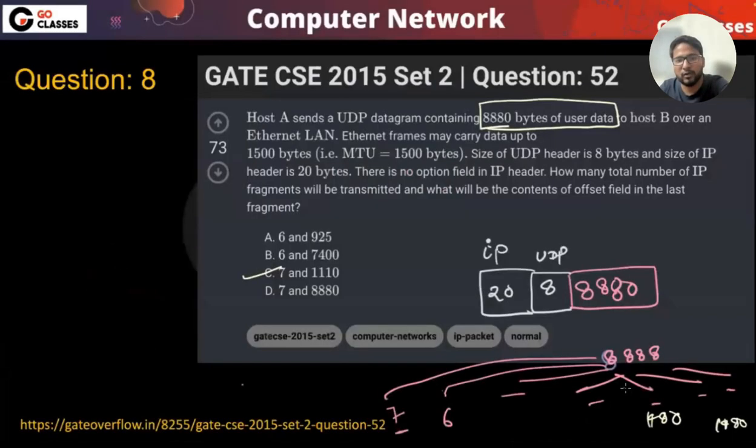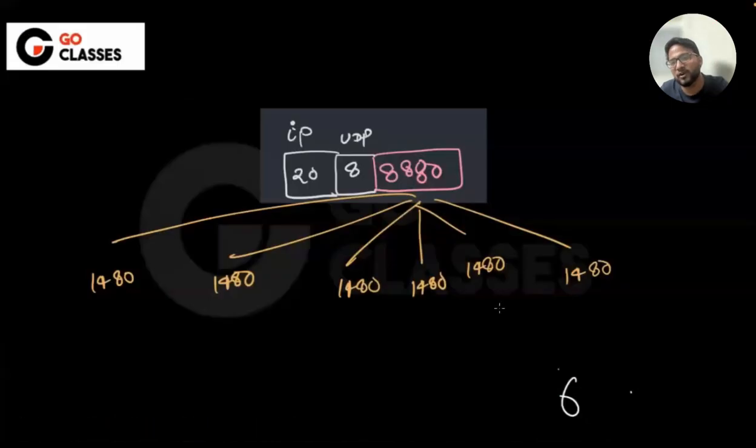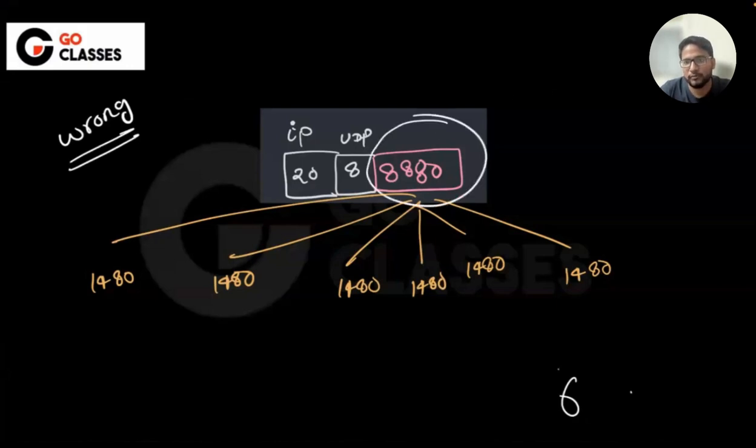So let's see if any option matches. See, A. And you will be very happy, you got A as an answer, right? But you don't need to fragment this. This is wrong. We should not fragment this.